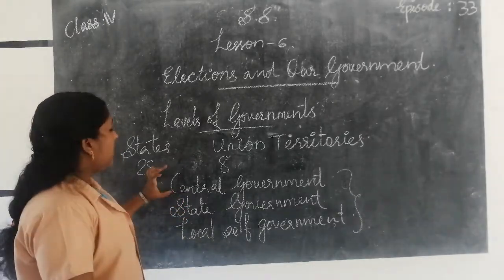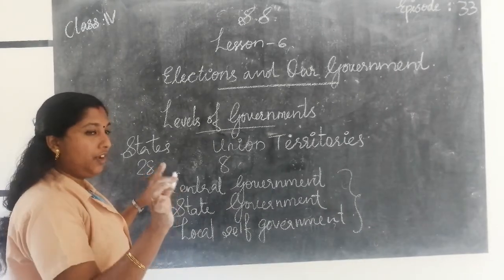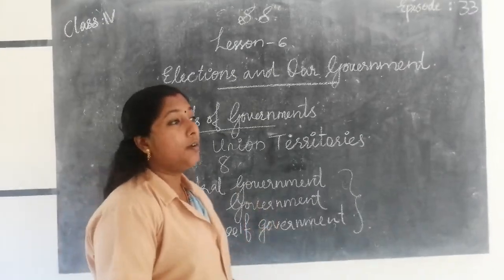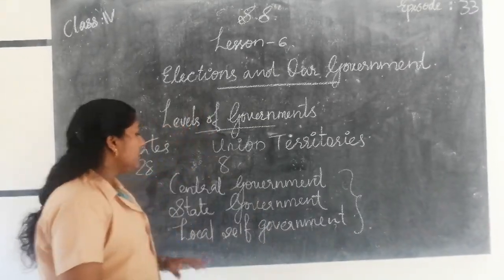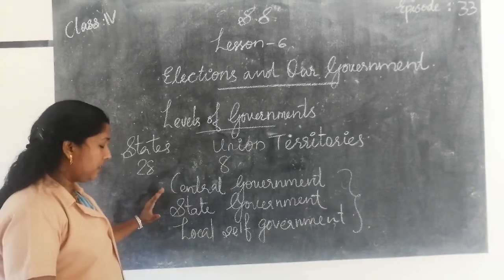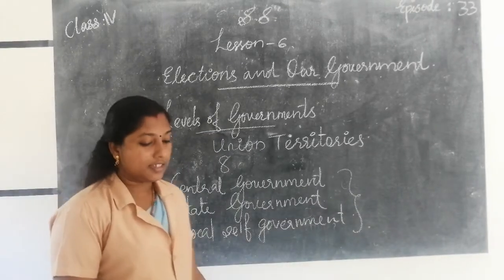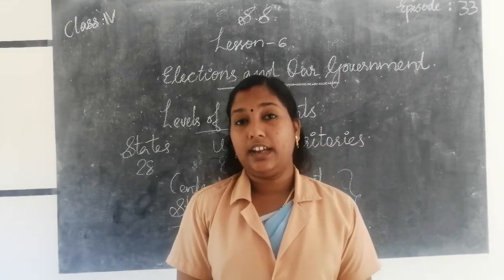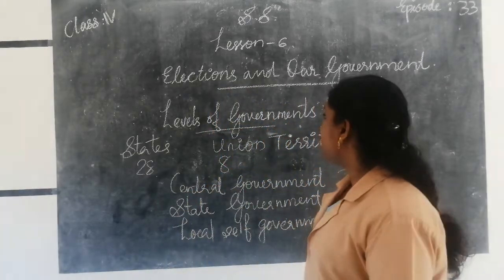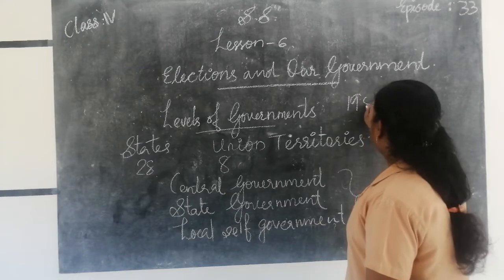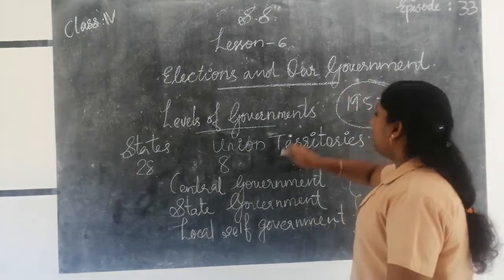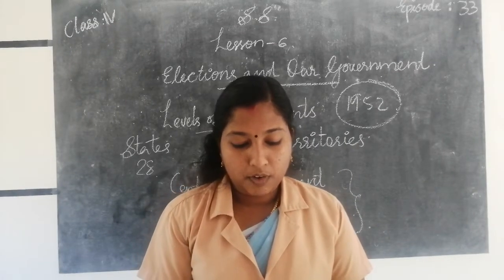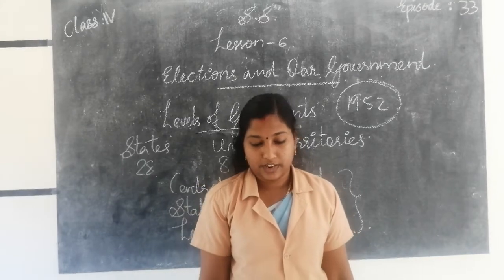We know that the central government is the center of the government, so it cannot control all the people who live in a country. So the government can be of three types: central, state, and local self-government. The first general elections in India were held in the year 1952. So let's learn about the governments at various levels in our country.